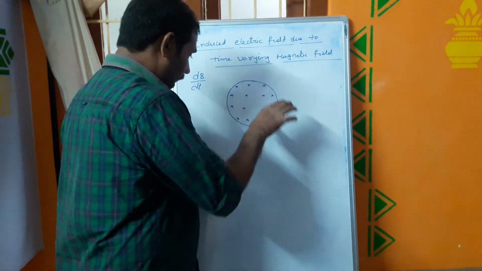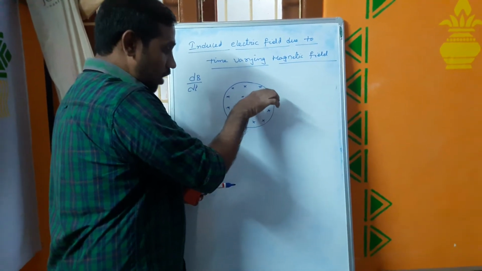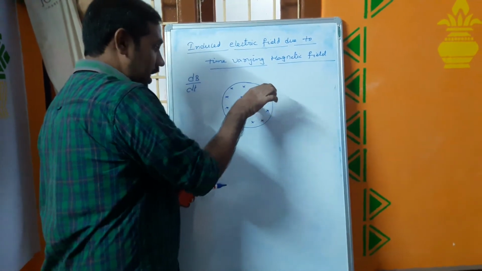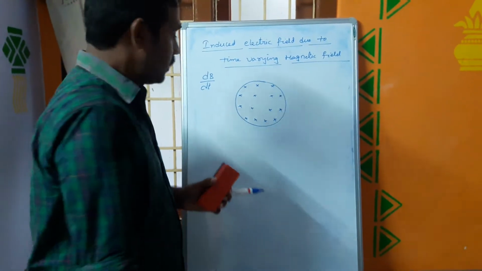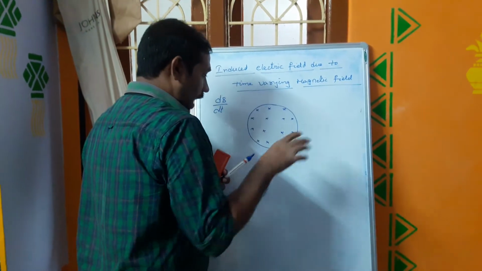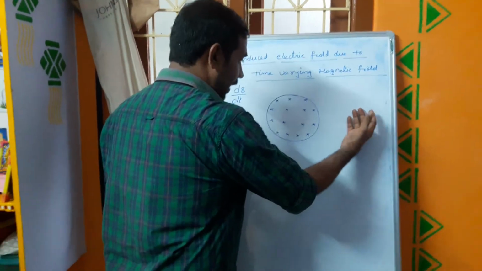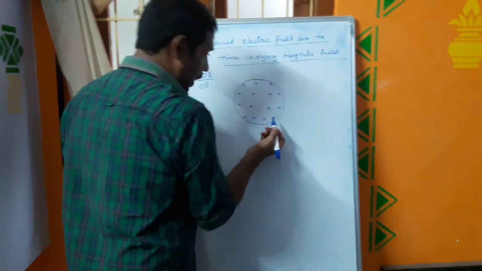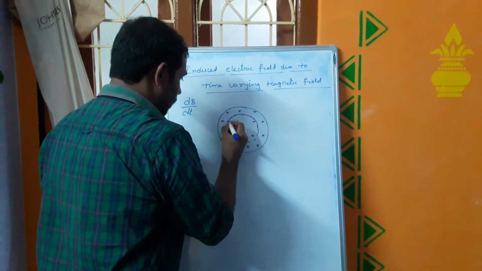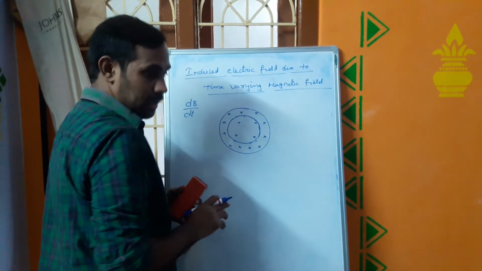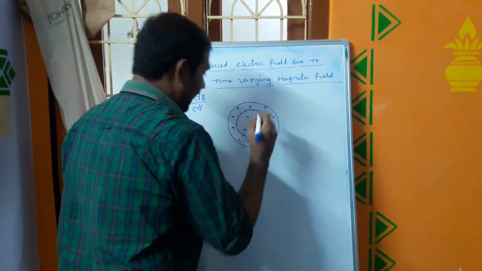The induced EMF due to this increasing magnetic field is always opposite to the change in flux, it always opposes the change in flux, because of Lenz's law. So due to this increasing time varying magnetic field, EMF will be induced in this region, inside or outside, and the loops will form. For example, for any internal point you consider, the loops will be like this. This is the induced electric field due to time varying magnetic field for any internal point. Now this is the center of this time varying magnetic field.